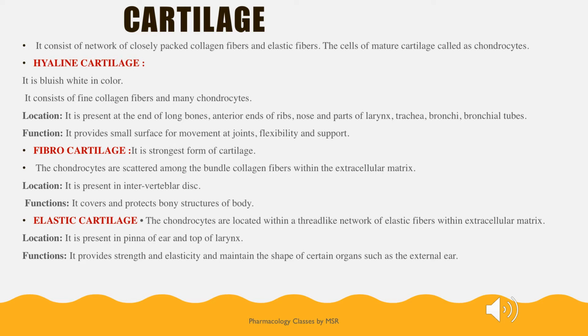Cartilages are of three types: hyaline cartilage, fibrocartilage and elastic cartilage. These cartilages are made up of collagen fibers and elastic fibers. The mature cells of the cartilages are called chondrocytes. Moving on to the first type of cartilage, hyaline cartilage. It is bluish white in color. It is made up of collagen fibers and chondrocytes.